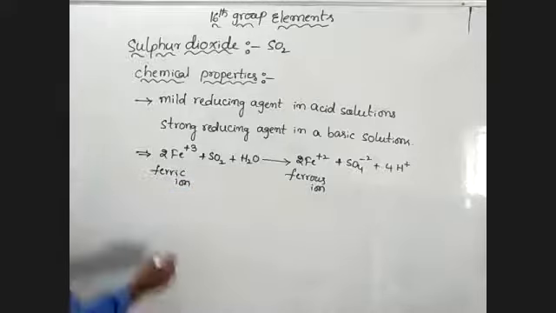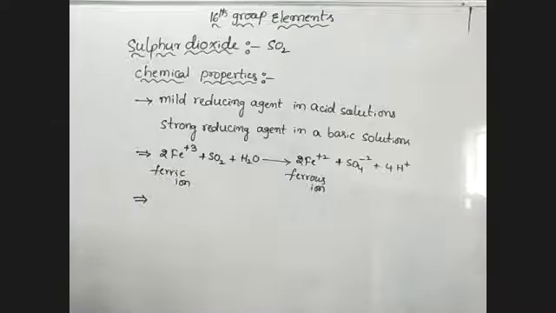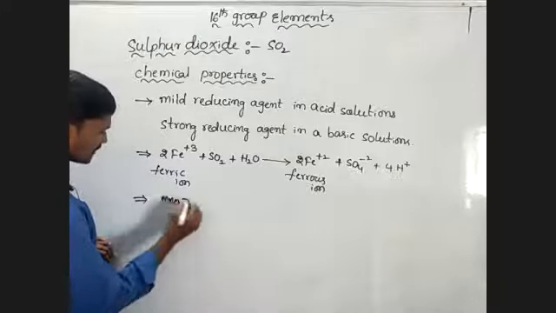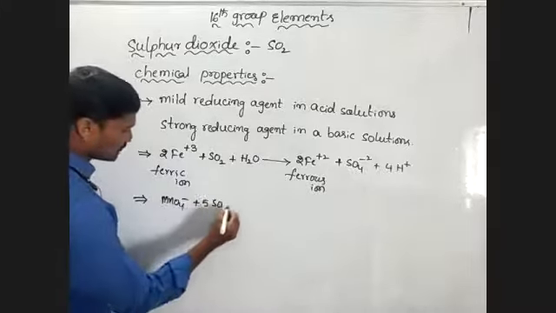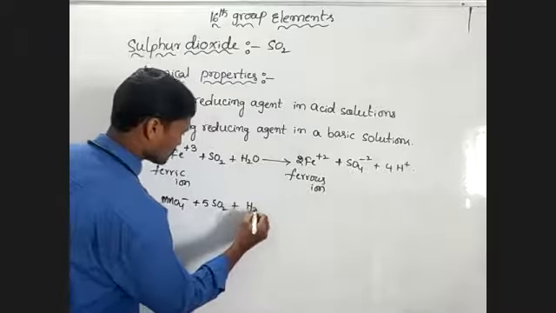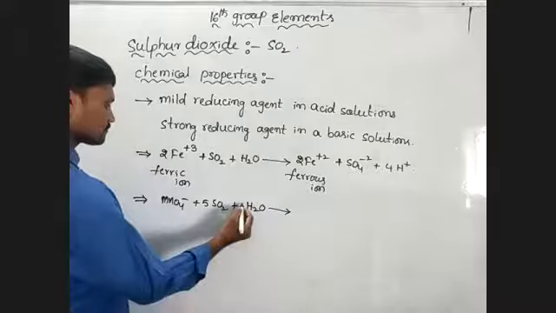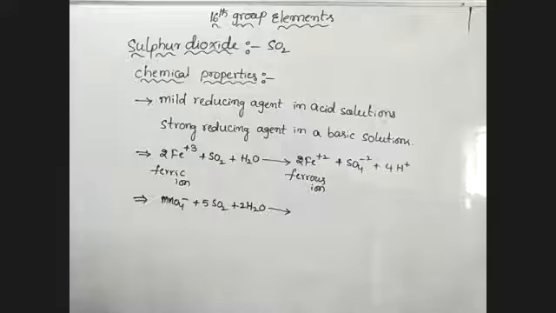Another one is that SO2 decolorizes acidified permanganate ion. ఈ acidified permanganate ion ni decolorize చేస్తున్నాం. SO2 plus H2O plus MnO4 minus, the permanganate ion, decolorizes like that.